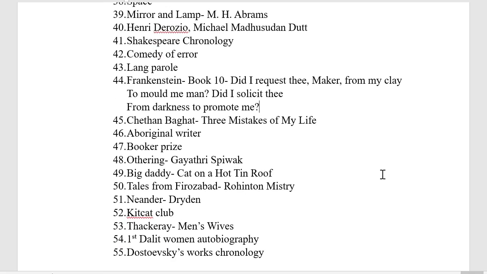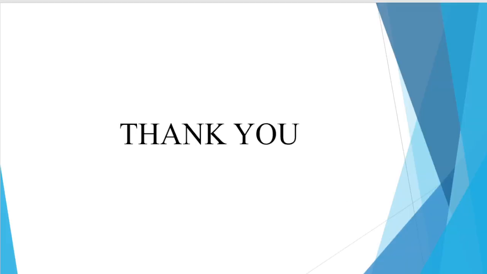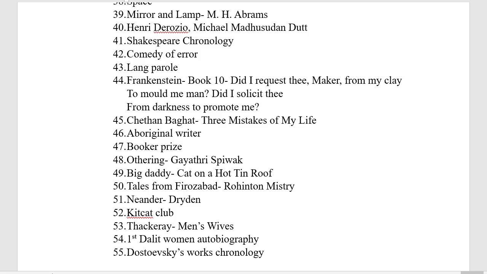Now, film adaptation of Chetan Bhagat's work. Chetan Bhagat's work, Three Mistakes of My Life. Actually, the film was given as Kai Po Che, so which is it? The correct answer is the work Three Mistakes of My Life. And a question related to Aboriginal writers. Something related to Aboriginal women writers.